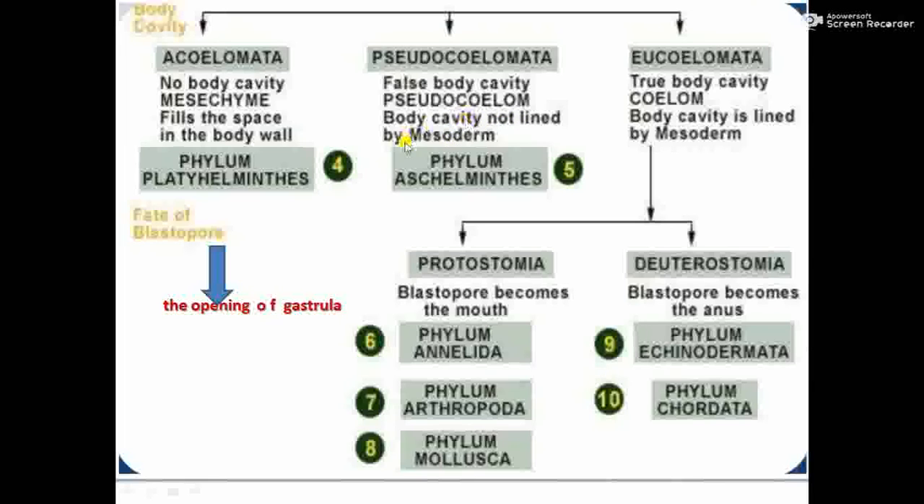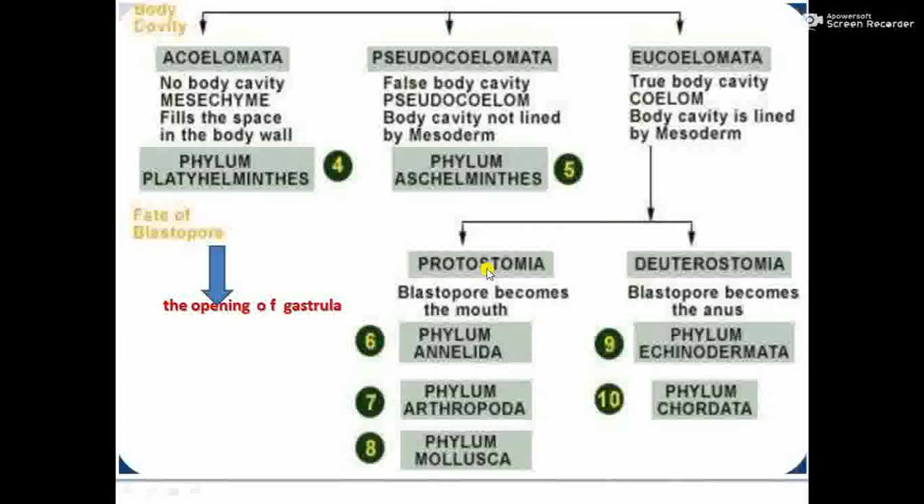So the body cavity is not lined by mesoderm, so that is pseudocoelom, phylum Aschelminthes. Then comes eucoelomata or coelomata. True body cavity, coelom, is present. The body cavity is lined by mesoderm because it is formed from mesoderm, the middle layer. And in here there is a slight differentiation.